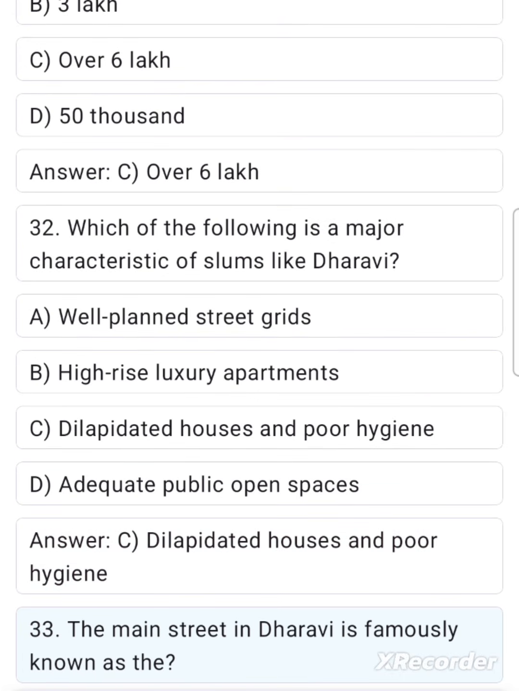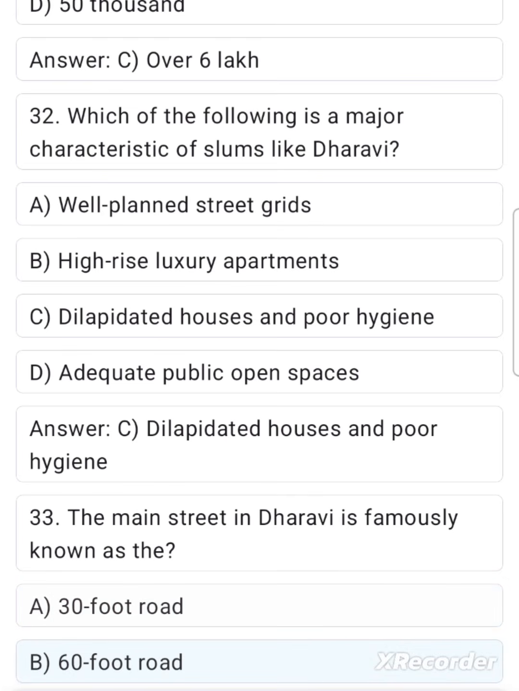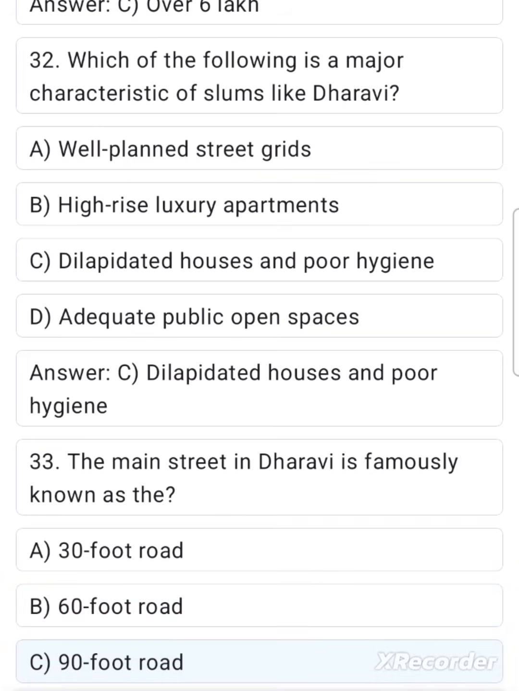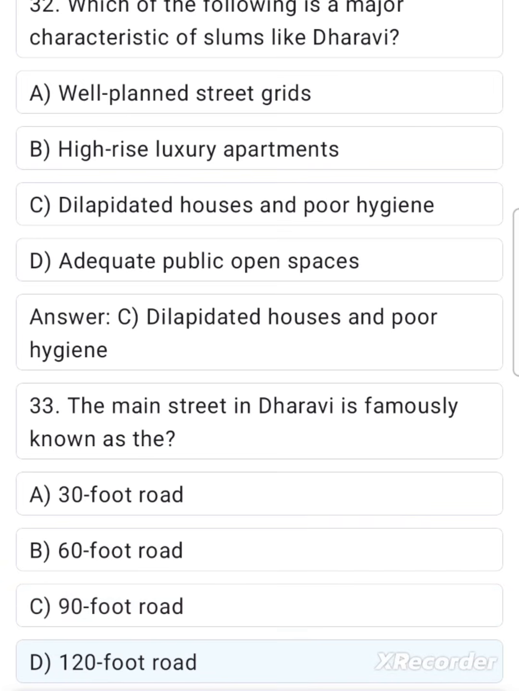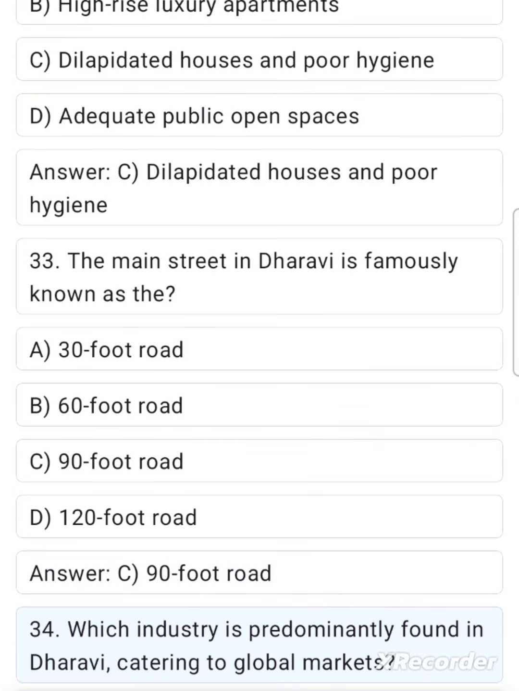33. The main street in Dharavi is famously known as The. A. 30-foot road. B. 60-foot road. C. 90-foot road. D. 120-foot road. Answer C. 90-foot road. 34.